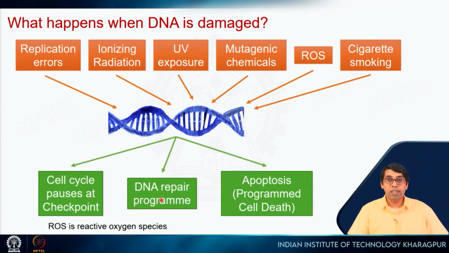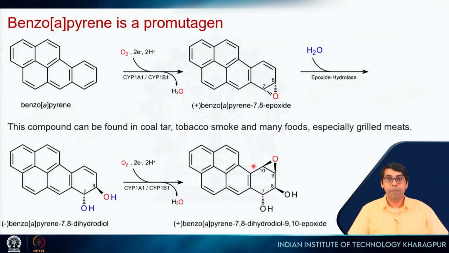If there are mutations, the DNA repair program kicks in, removes that mutation and corrects the DNA. If that happens, then the cell will proceed through the cell cycle and everything is fine. If that does not work, then the cell will trigger programmed cell death, or apoptosis. Okay, so I talked about mutagen.